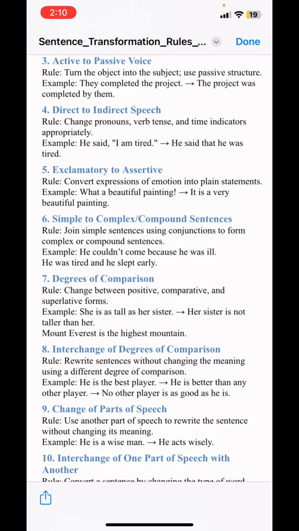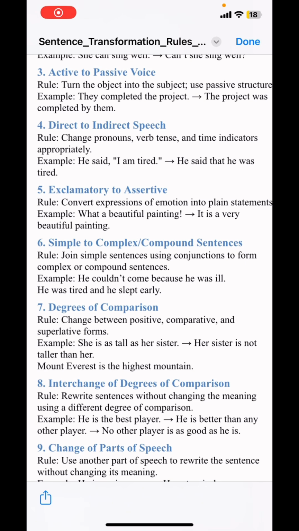What a beautiful painting. And when it converts to assertive, it is: it is a very beautiful painting. So when we are expressing our feelings, it just becomes more simple.